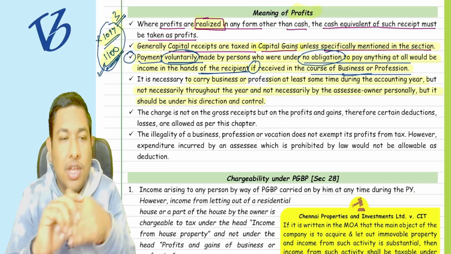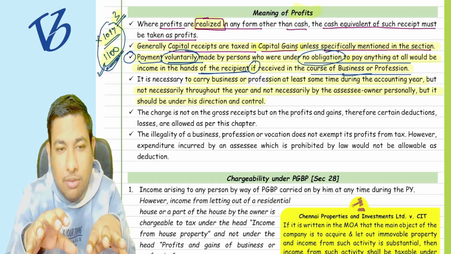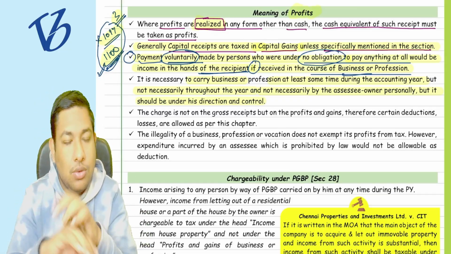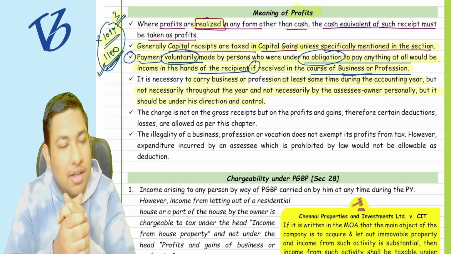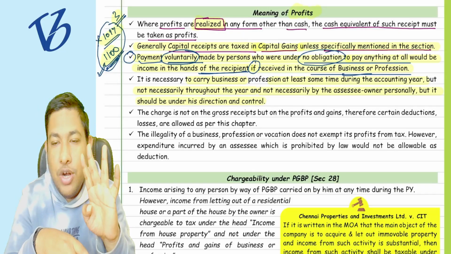Understood? So he's the owner personally, but not sitting at that particular business. It is running on his direction and control. Then also it is going to be taxed under your father's income. Understood or not? These all four points have been clear to you.